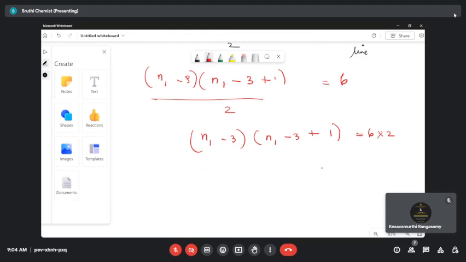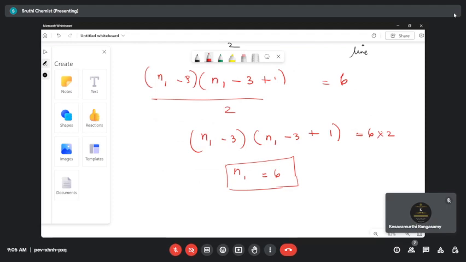Now if you solve, you will get a quadratic equation. From the quadratic equation, the value of n1 is actually 6. So this is the way you have to calculate the answer. The number of spectral lines is 6 and the value of n1 is also 6.